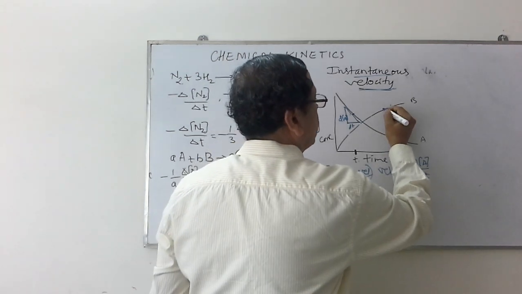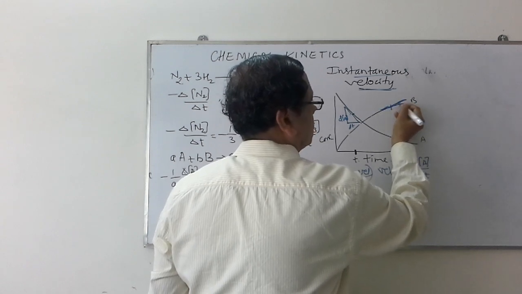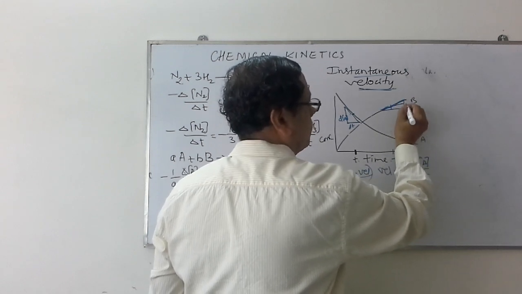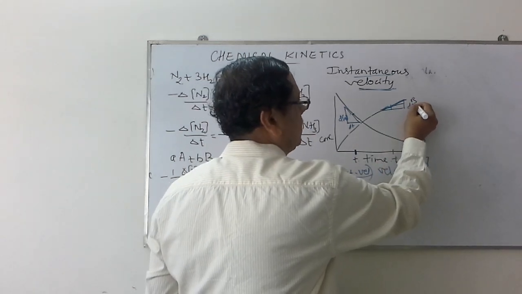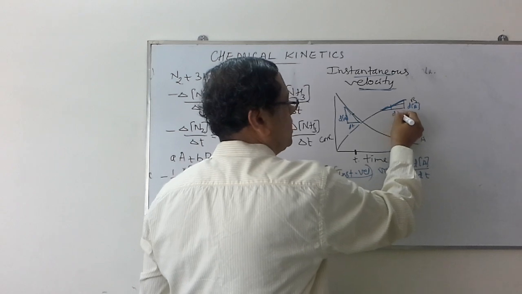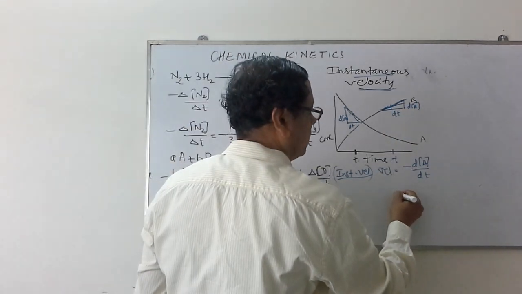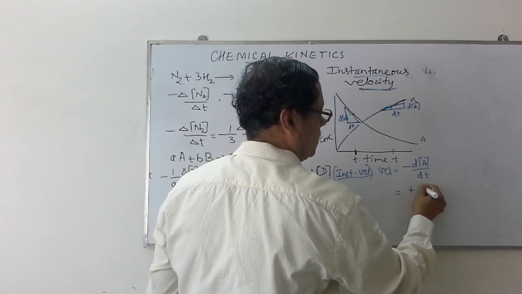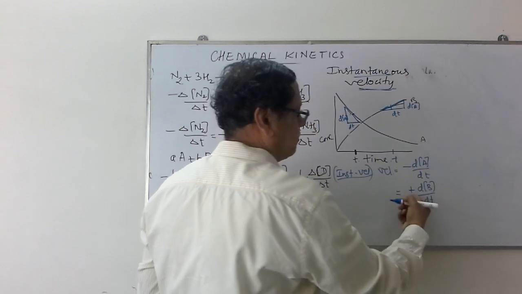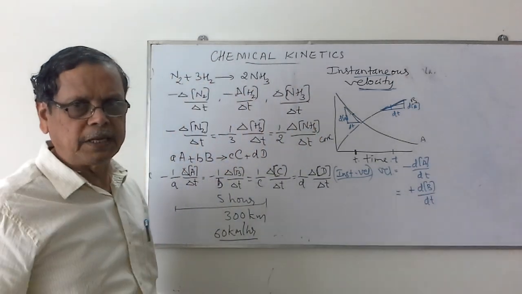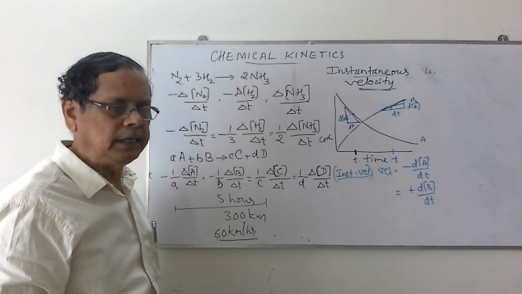Then you again draw a tangent at that particular time like this. Again take the slope. When you calculate this concentration change dB and this small change in time interval dt, then again we write the velocity as plus dB by dt. Sometimes we need not write the plus sign, because without the plus sign also it is dB by dt.